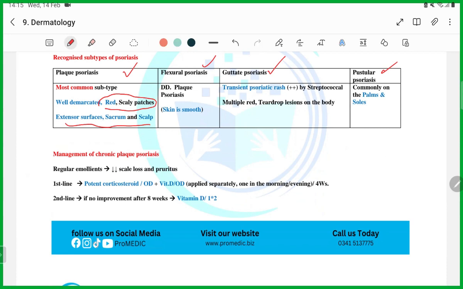Flexural psoriasis is more common in the flexure regions, like underarms, between the legs, these flexure areas. Then this one is important, guttate psoriasis. It is a psoriatic rash more commonly caused by streptococcal infection. Multiple red teardrop lesions, guys. Teardrop lesions will be the typical catching point in the question. Then pustular psoriasis is less common, and it is common on the palms and soles. Okay, the common question will be this, and this.